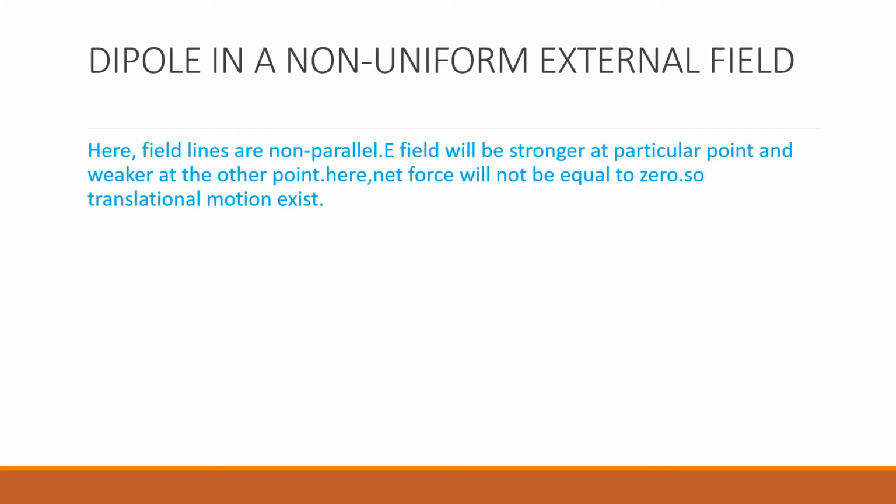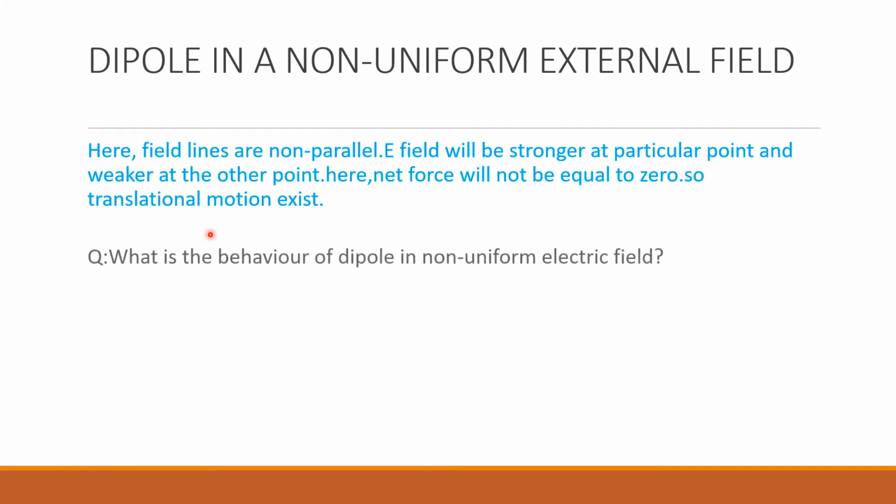Now, a dipole in a non-uniform external field. What is the meaning of non-uniform external field? The field lines are non-parallel, because only in a uniform external field are the fields parallel with the same magnitude. If non-uniform, they are non-parallel and the field magnitude will also be different. The field will be stronger at a particular point and weaker at some other point. So there is a net force because the field is not uniform, and the net force will not be equal to 0. So there is translational motion along with rotational motion. That is an important point: in a non-uniform external field, there will be translational motion also.